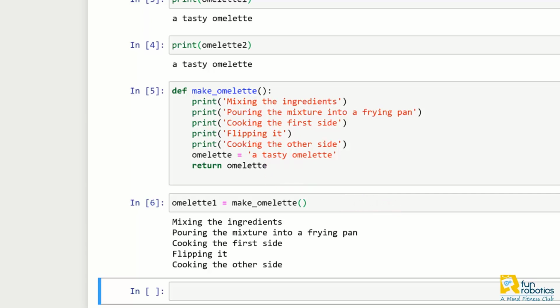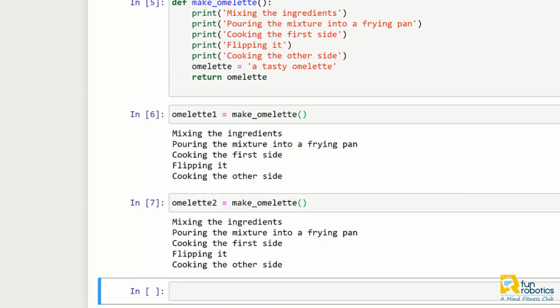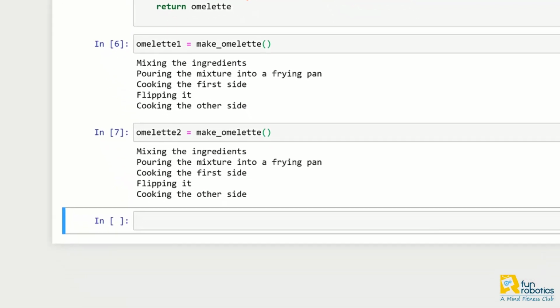To make an omelette for my friend, all I have to do is just another variable omelette2, and call the same function again. Alright, our 2 omelettes are ready. Now we just have to see the results. Remember, the output is going to be whatever we mention in the return statement. In our case, we have omelette variable. So we expect to see a string like a tasty omelette. In order to see the results, we just have to print out omelette 1 and omelette 2.